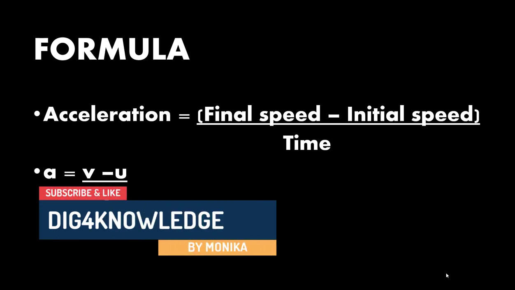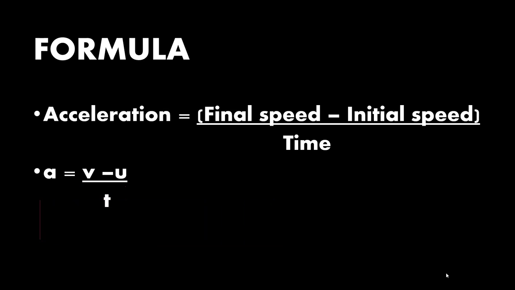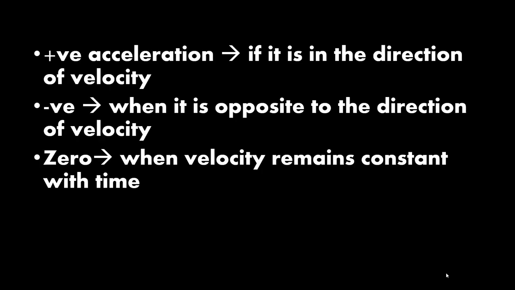So let us have a look at the formula of acceleration. This is final speed minus initial speed upon time. That is, if the velocity of an object changes from an initial velocity u to the final velocity v in time t, then the acceleration is equal to (v - u)/t.